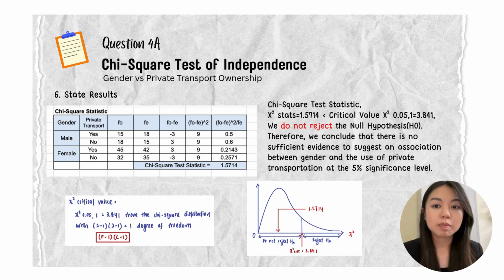So last but not least, we should state the result. From the graph at the right side below, it showed that the chi-square statistic value, which is 1.5714, is less than the chi-square critical value, which is 3.841. So to summarize, we do not reject the null hypothesis.